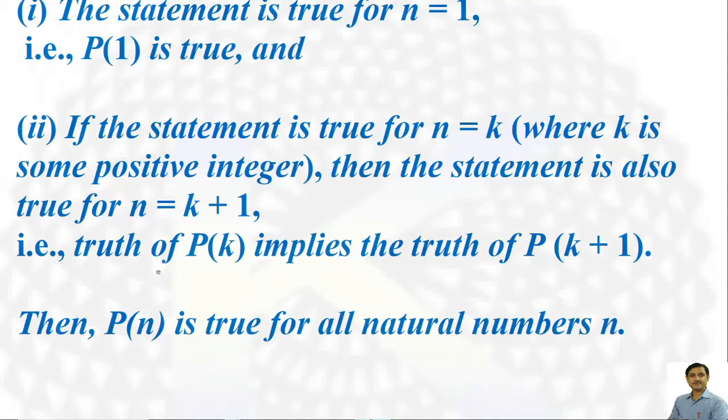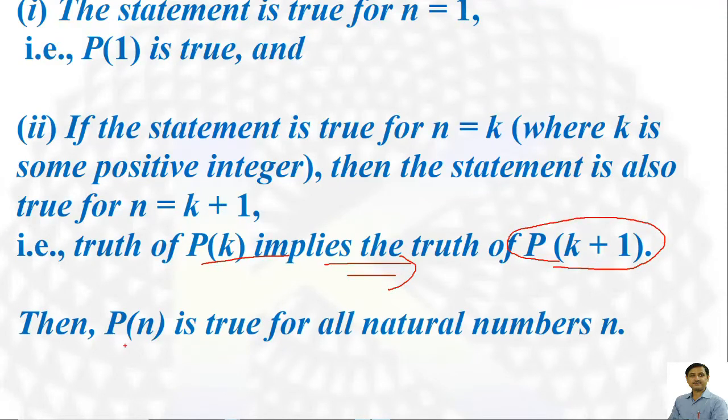That is, the truth of P(k) implies the truth of P(k+1). It means if P(k) is true, then P(k+1) is true. It means the statement is true for any integer k, and we show that for k plus 1 the statement is also true.